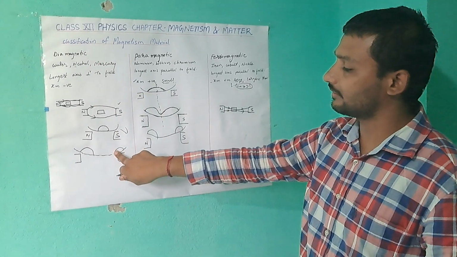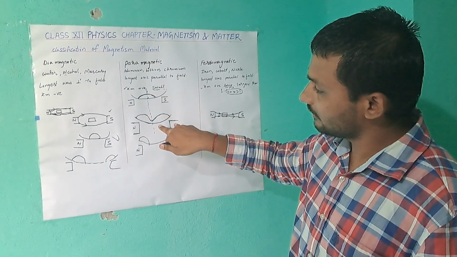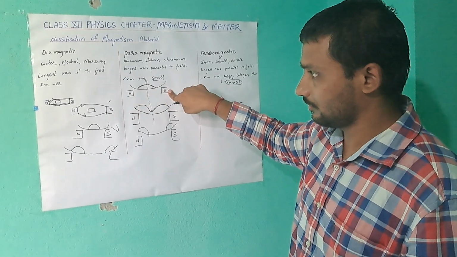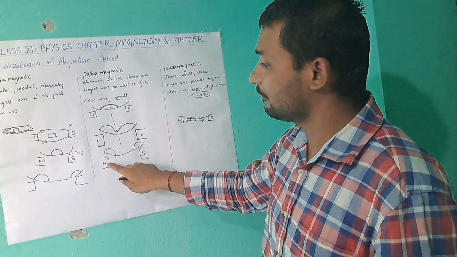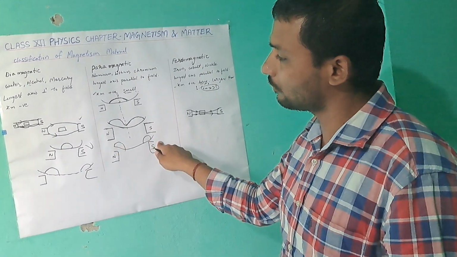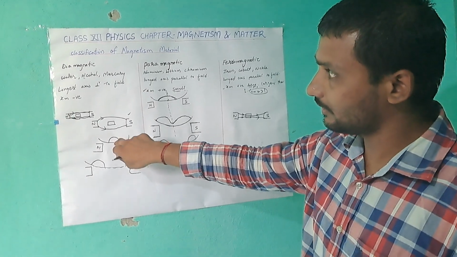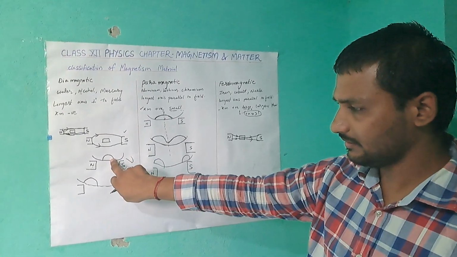In case of diamagnetic, that is what happens, and in case of paramagnetic, if the poles are closer, it will form at the center. If the poles are far away, it will form at the poles. In case of diamagnetic, if the poles are far away, it forms at the center.